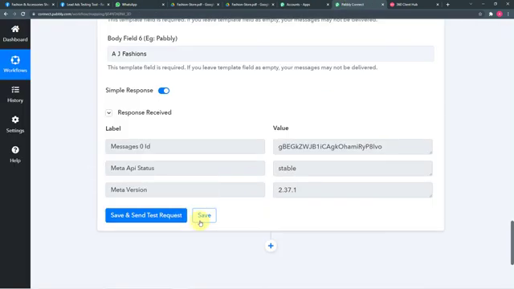Now you just have to click on save, and we are going to paste the link of this same workflow in the description so that you can clone it in your own free Pabbly Connect trial account and start automating your business instantly.